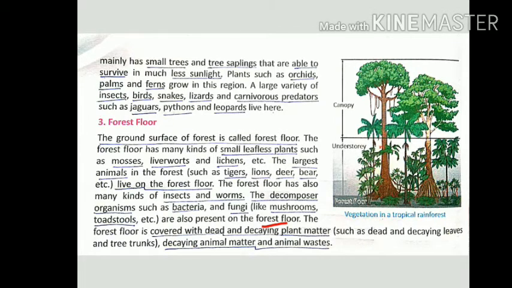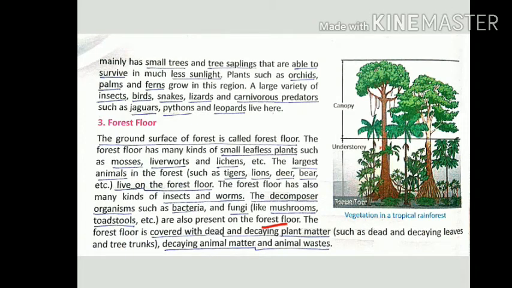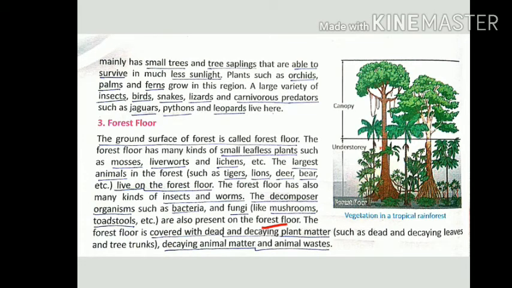That means the trees or plants that break off from their main trees and fall down on the floor are called decaying plant matter. And there is the waste of different kinds of animals, like cow dung. So many animals leave their waste material. Okay.